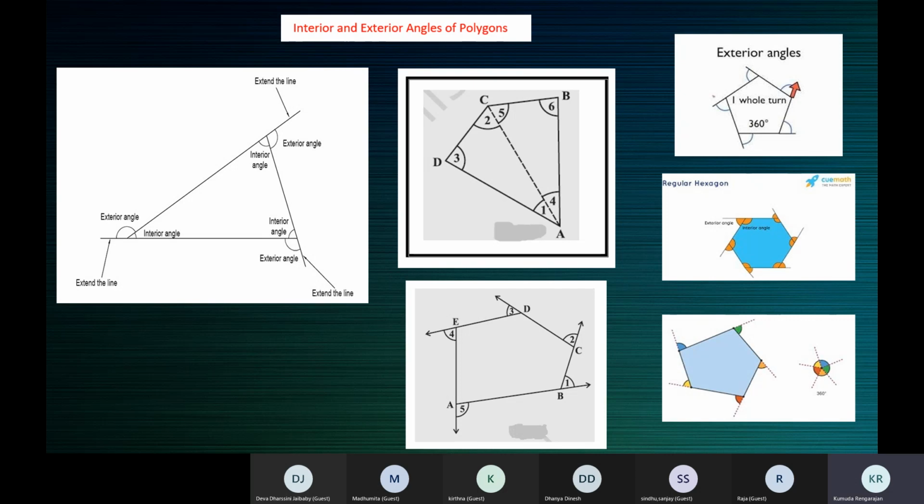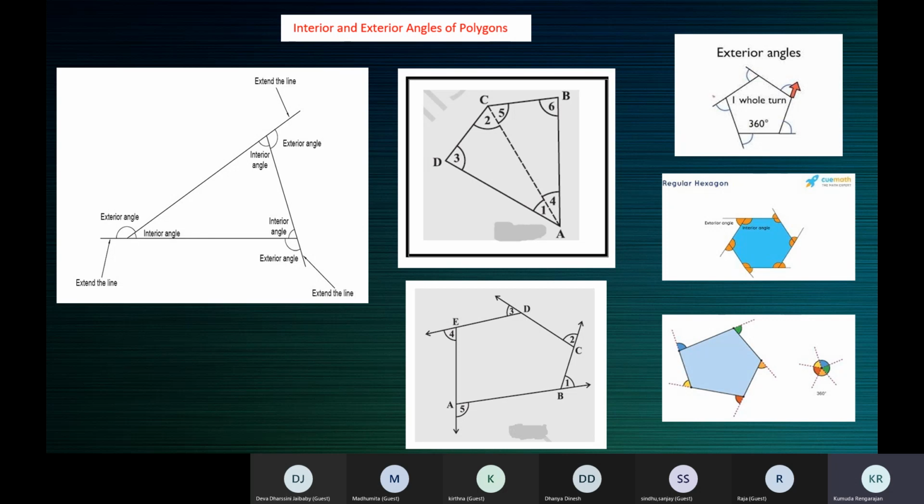The number of angles and the number of sides in a polygon will be the same. If a polygon has 3 sides, it will have 3 interior angles and 3 exterior angles. If it is a decagon, it has 10 sides, so it has 10 interior angles and 10 exterior angles.